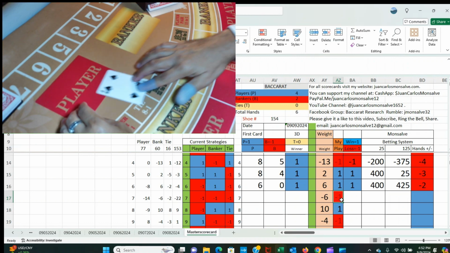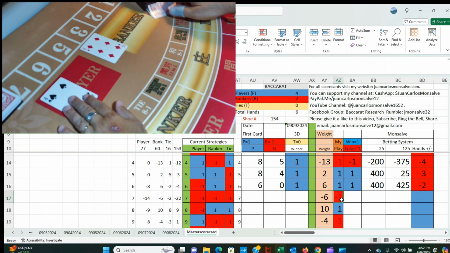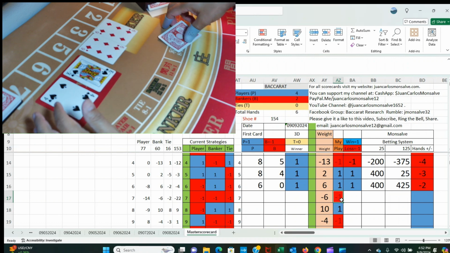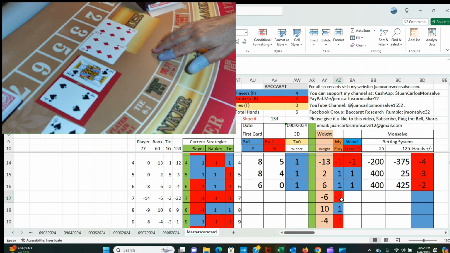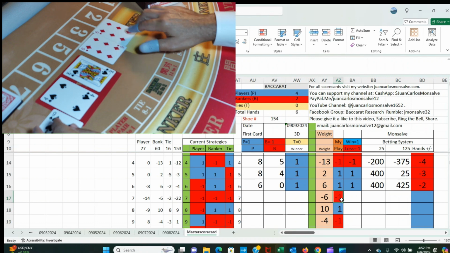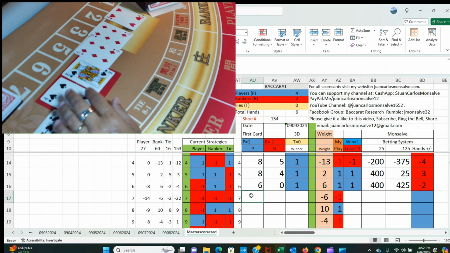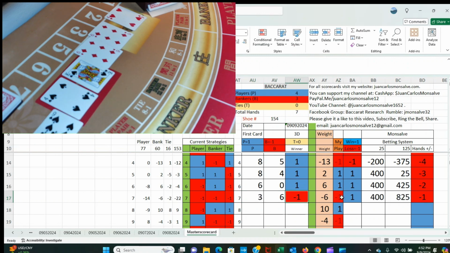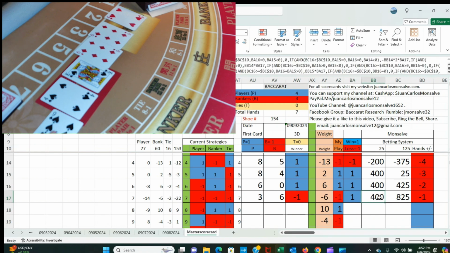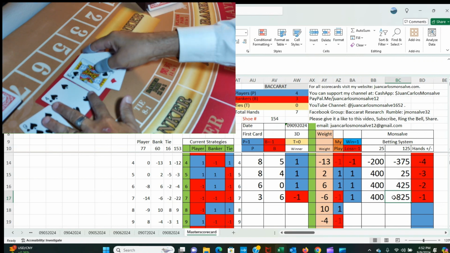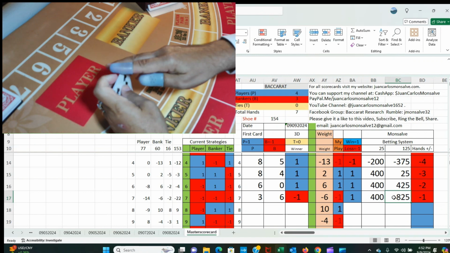So first card player, first card banker, second card player, second card banker. Player has a 4 and gets a third card. The third card is a 9, so it goes down to 3. Banker has a 2 and gets a third card. The third card is a 4, so it goes to 6. So player 3, banker 6. This is a banker hand. I was playing banker. I won this hand. I won $400. Now I am up 825. And I keep playing the same bet amount.